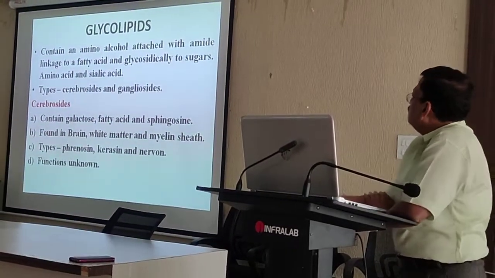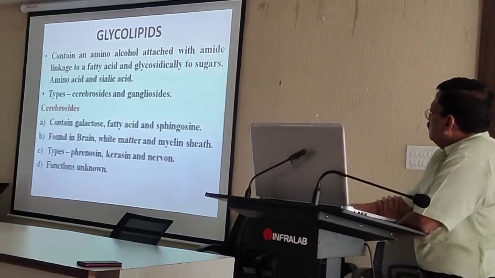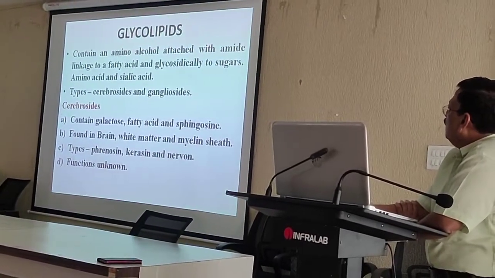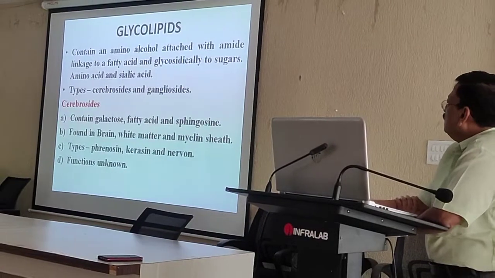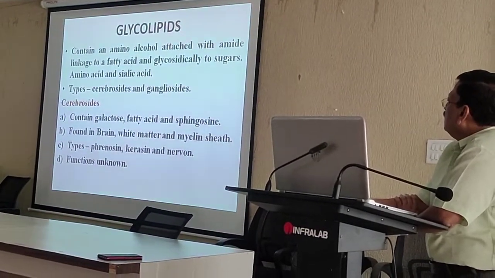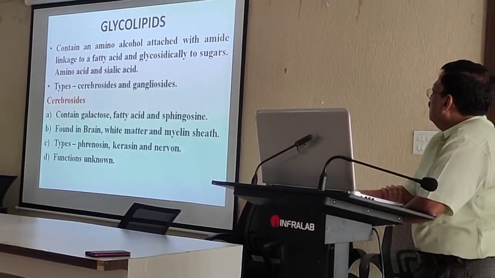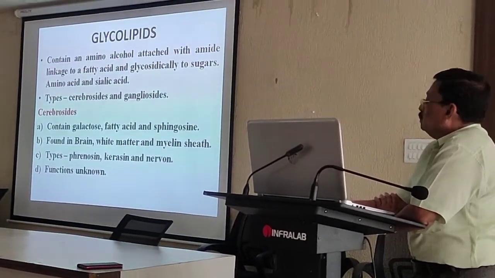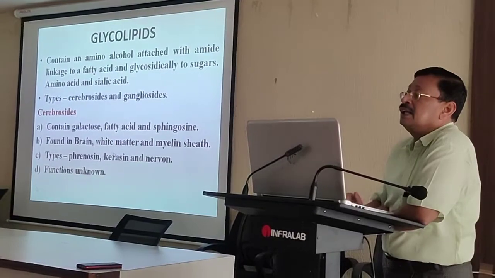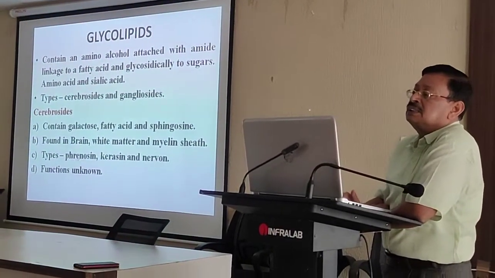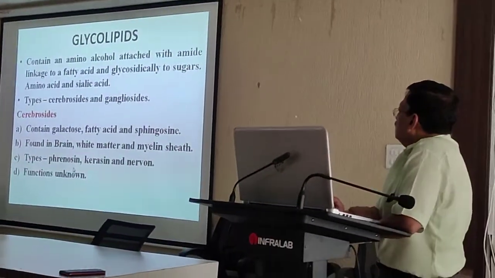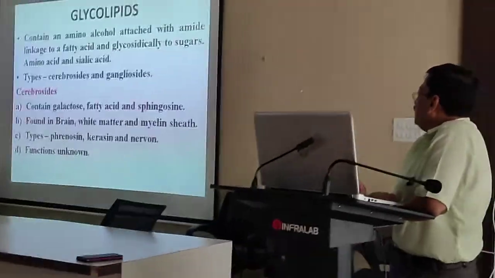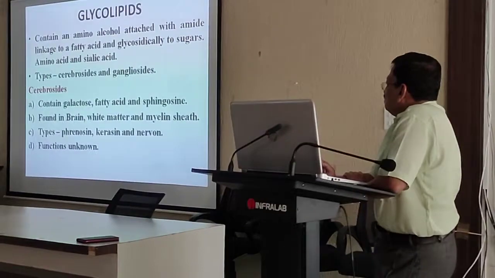Glyco means it contains the amino alcohol, as I told, phospho means phosphoric acid. Here you will get the amino alcohol attached by an amide link to a fatty acid and glycosylated to sugars, amino acids and sialic acid. So three things are added: sugar, amino acid and sialic acid. It is again two types, cerebrosides and gangliosides.